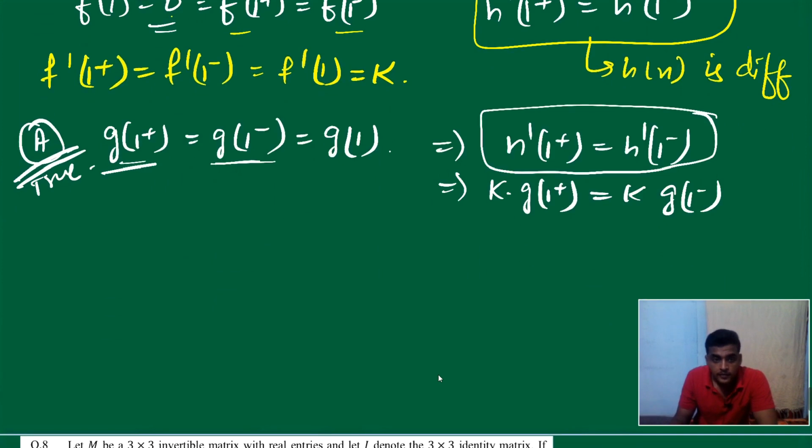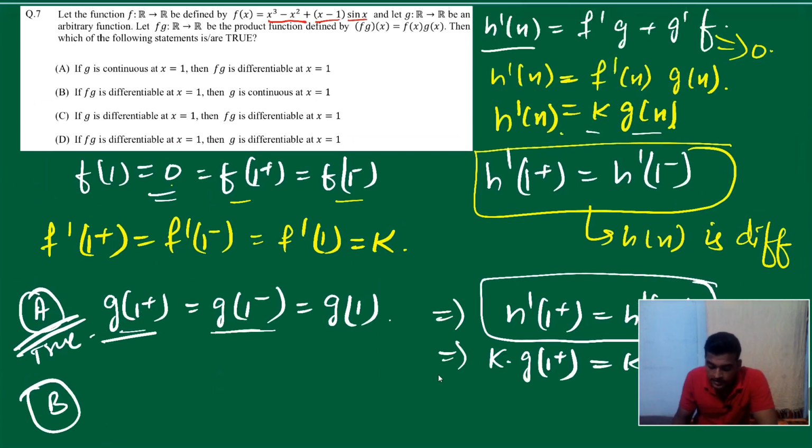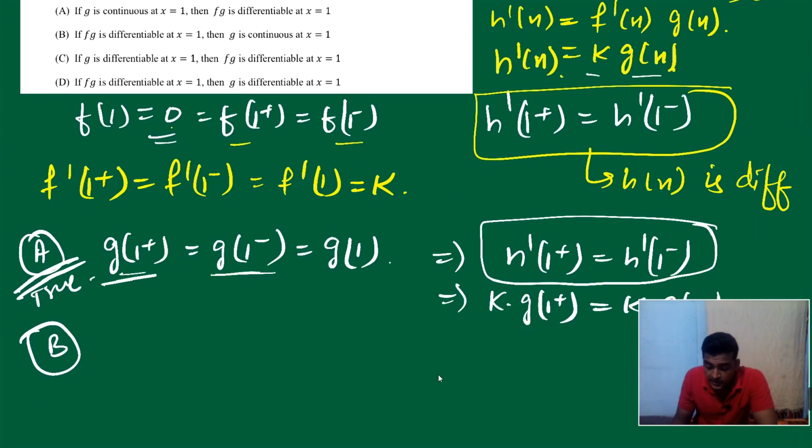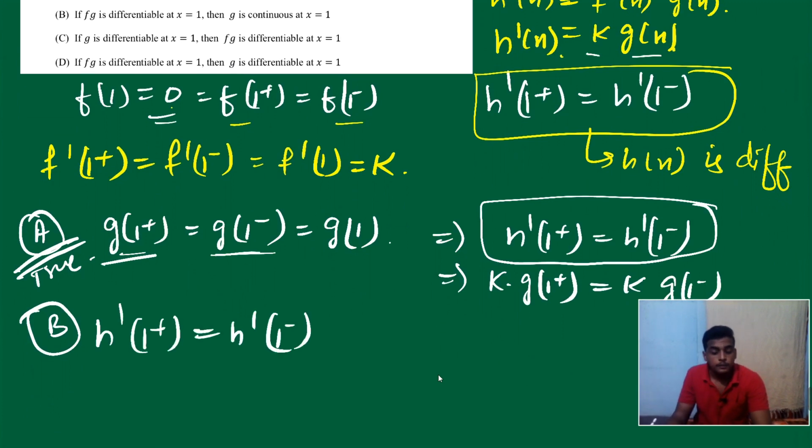Fine. Now let us jump into option B. What is option B? Option B is if fg is differentiable at x equal to 1, then g is continuous at x equal to 1, right? Okay, it is given that h(x) is differentiable. Differentiable means h dash 1 plus is equal to h dash 1 minus. Any problem?